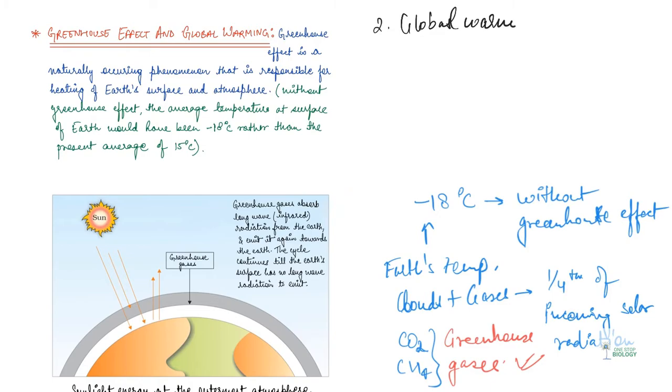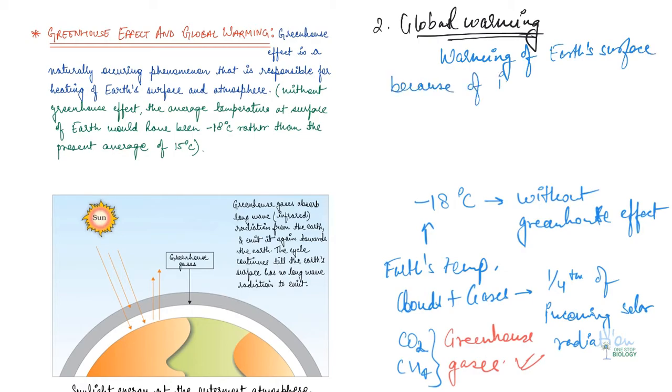Global warming, right? So, if we talk about global warming, it is basically warming of Earth's surface because of increase in the level of greenhouse gases.